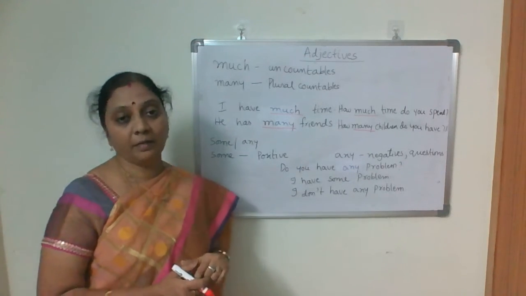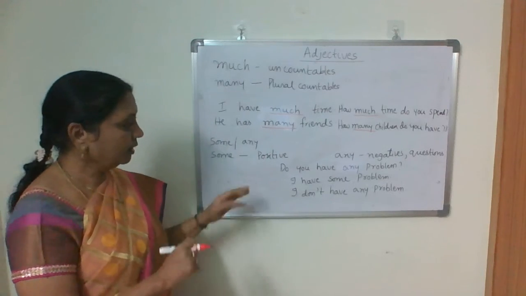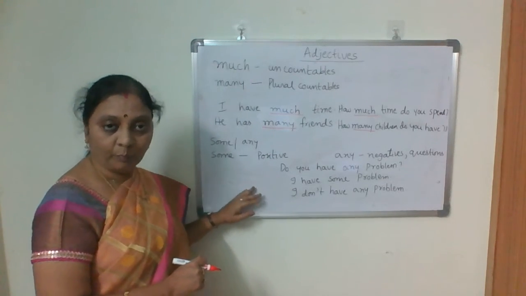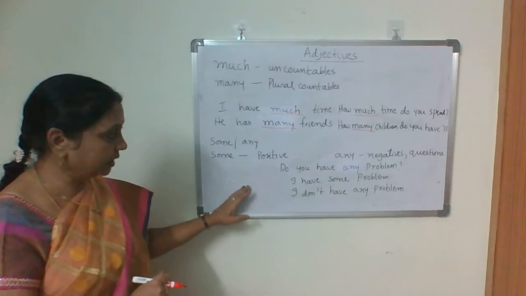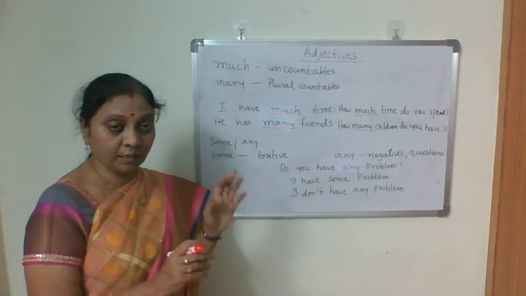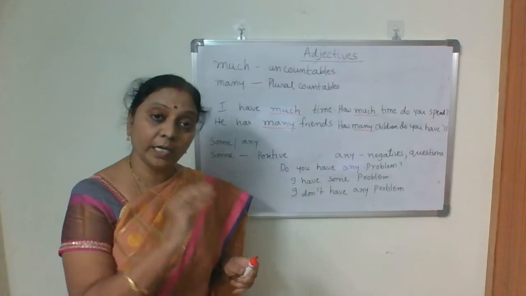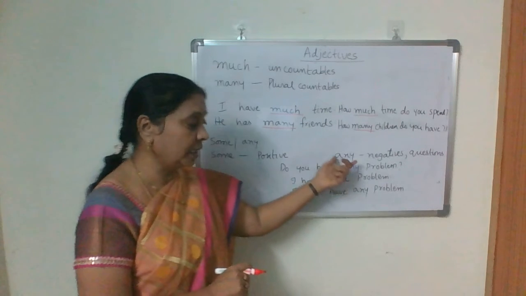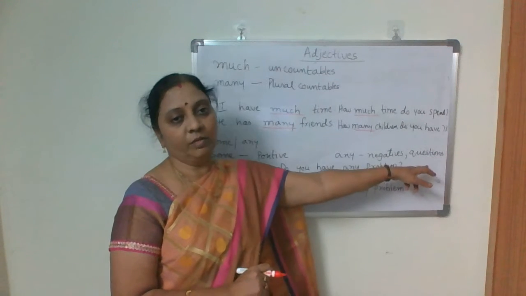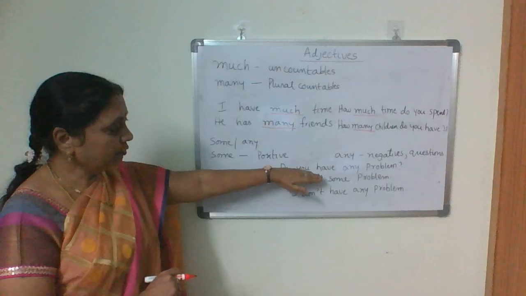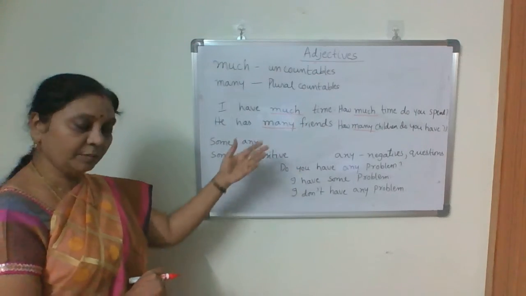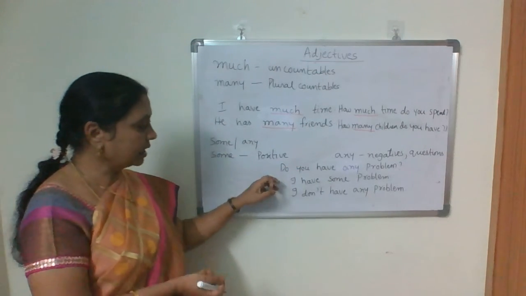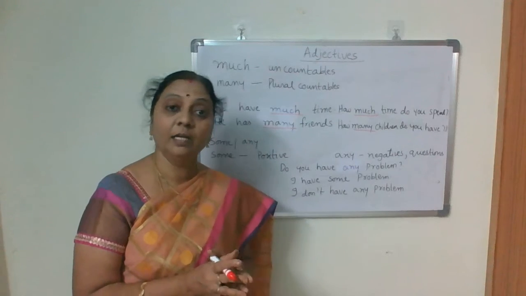And then some and any. Some always talks about positive things, and you can use it in questions too, but only in polite questions, whereas any is used in negatives and questions. If you make a yes or no question, do you have any problem?